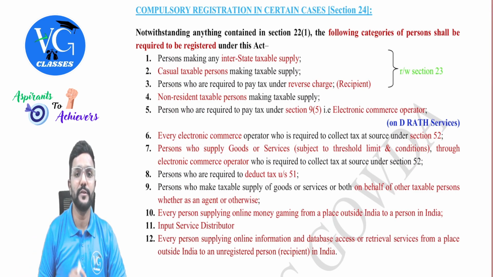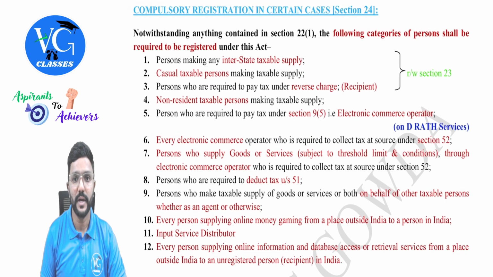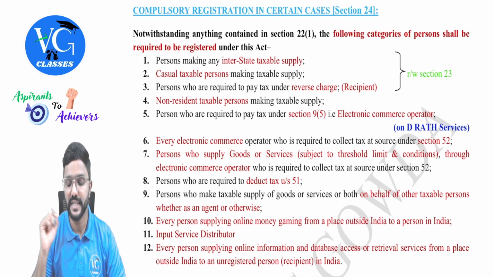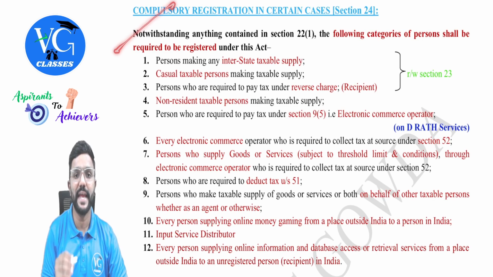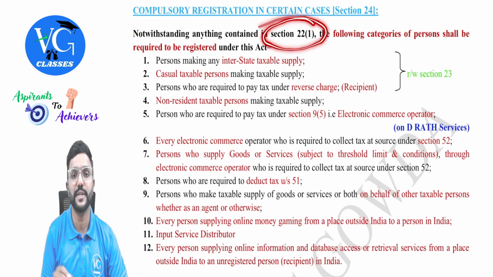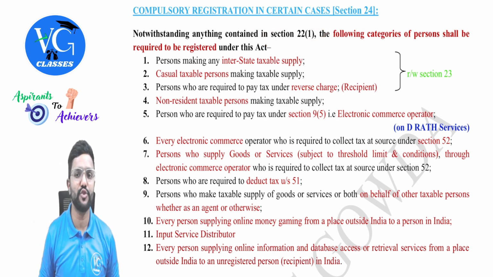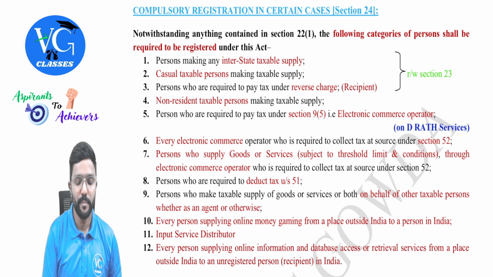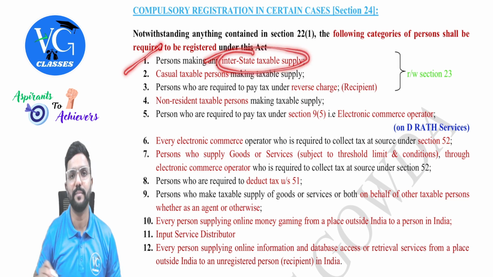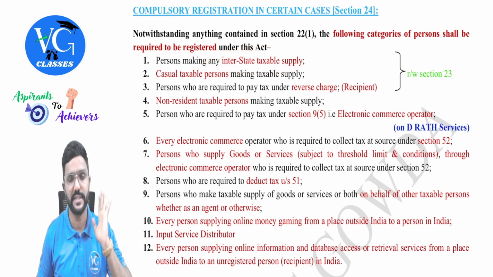Now coming to section 24, which talks about compulsory registration in certain cases. Notwithstanding anything contained in section 22(1), means irrespective of the aggregate turnover, the following categories of persons shall be required to register under this Act. So who are those? Person making interstate taxable supply, they told it is mandatory to get registered, but in section 23 they are giving some exemption.